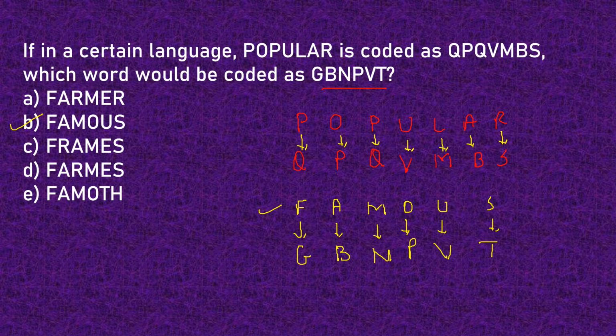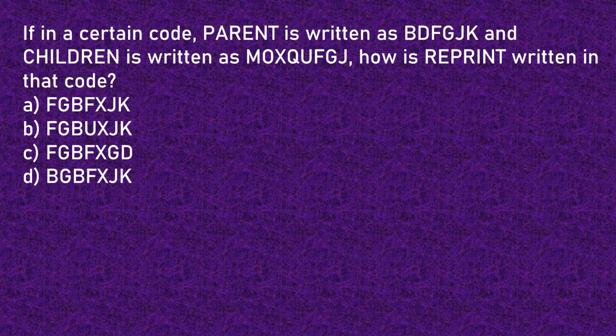Now you must be wondering, every question is different here. Yes, every question for alphabet coding is different, and the more you practice, the more expertise you get on this. So in the last question for this video, if in a certain code parent is written as this and children is written as this, how is reprint written in that code?